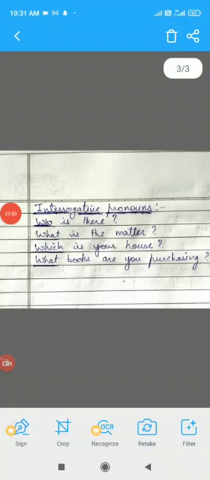So children, at last we have interrogative pronouns. Now it must be very easy to learn about interrogative pronouns. What is an interrogative word? An interrogative word is a word which is used to ask questions. Now, who is there? So who is there means who is the person there? So this word who is used to indicate the person. We are asking about the person. So who must be a person there? Either boy, girl or someone. So who is used in place of the person, and it is also in the form of a question. It's a question word, an interrogative word. So who is an example of an interrogative pronoun.